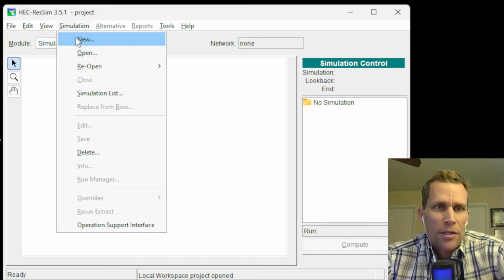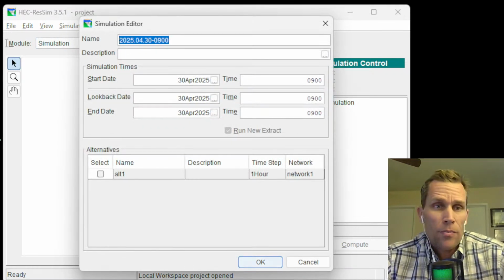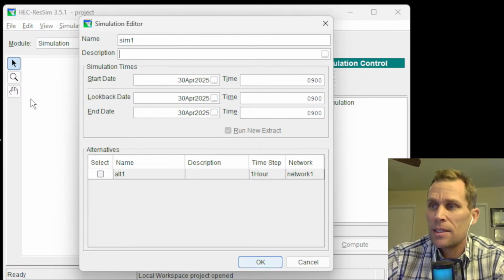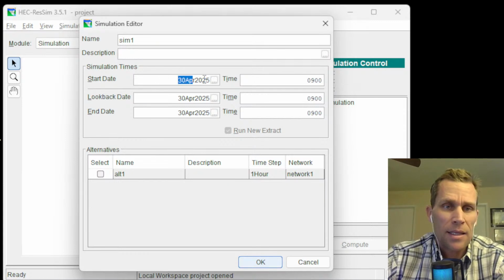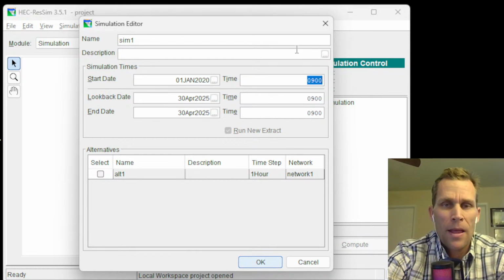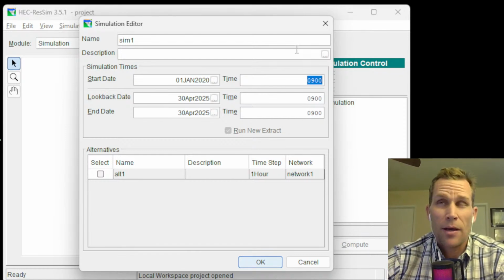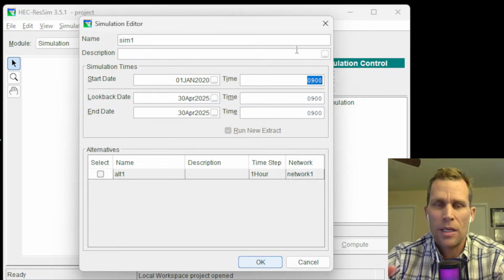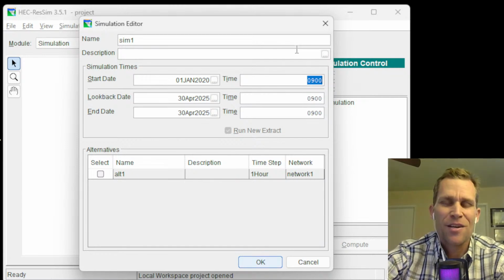All right, this is where I want to create a simulation. So we'll go simulation new. I'll just call it sim1. And then for the starting date and time, we need to define the date and time data right here. I'll say January of 2020. That's the first time step that corresponds to the flow data. So it's important to make sure the flow data and the simulation date times match up. Otherwise, you're going to get a runtime error.